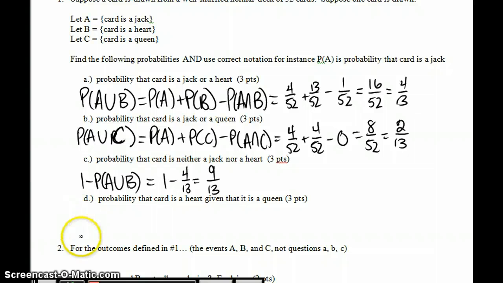Part D, what is the probability that we get a heart given that the card is a queen? Well, how many queens are there? There are 4 queens. That's a given. How many of them are hearts? 1.